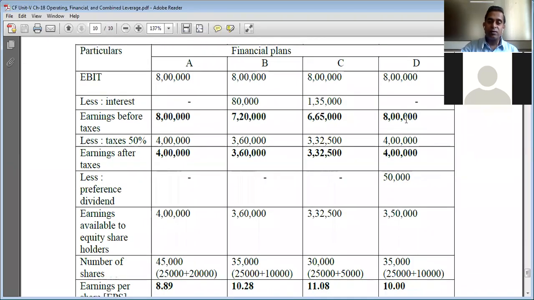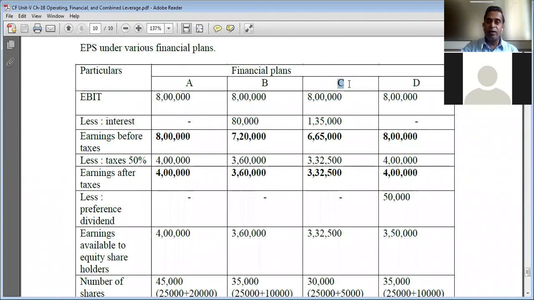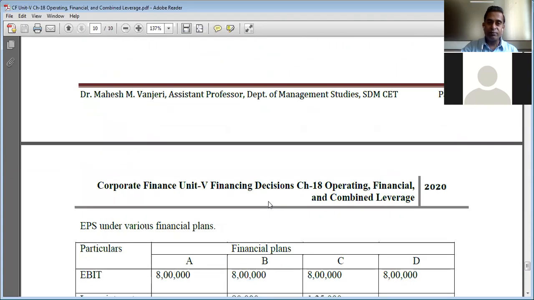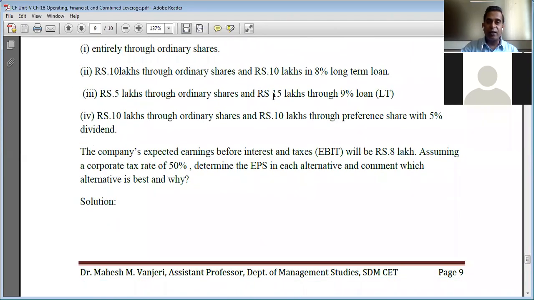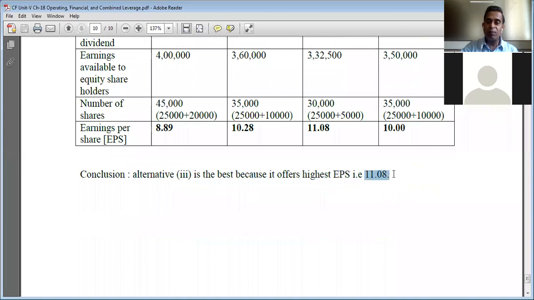so the solution, our suggestion, is alternative 3. Alternative 3 or financial plan 3 is best, meaning the company should raise the additional 20 lakh rupees through financial plan 3, that is 5 lakh rupees through equity capital and 15 lakh rupees through 9% long term loan, as it ensures the highest earning per share, that is 11.08.